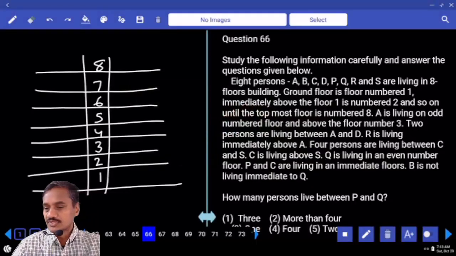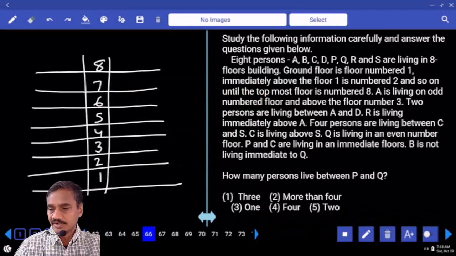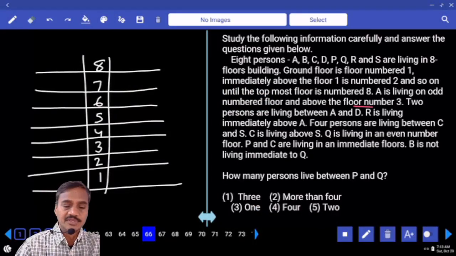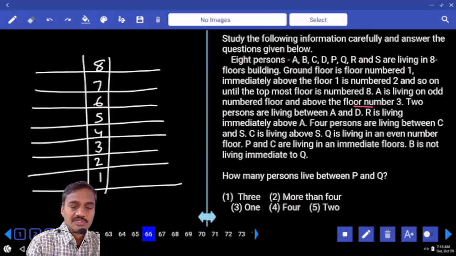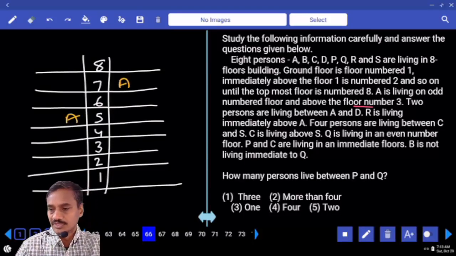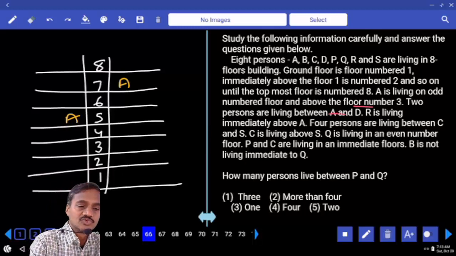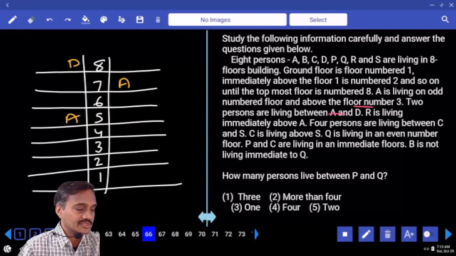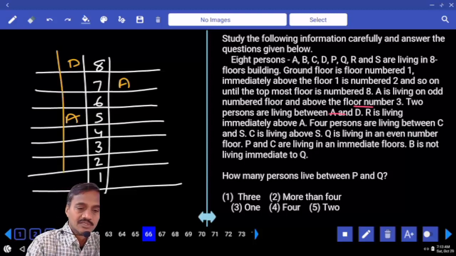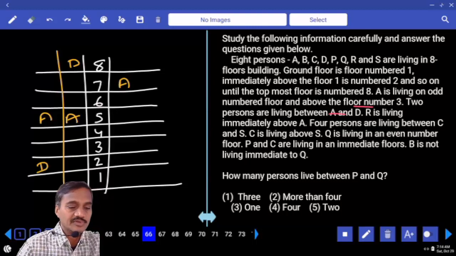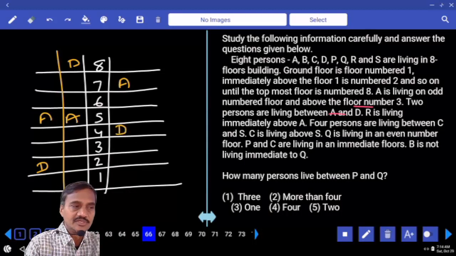Now coming to the first one here, A is living in an odd number floor and above floor number 3. Above floor number 3, odd number, any possibilities? 2 possibilities. A can be on the 5th floor or A can be on the 7th floor, 2 possibilities. And there are 2 persons between A and D. Now in this case, 2 persons between A and D, D can be like this, isn't it? Or, and A is here, D can be like this. In this case, we are getting 2 different possibilities. And in this case, there are 2 persons between A and D, D must be on the 4th floor.